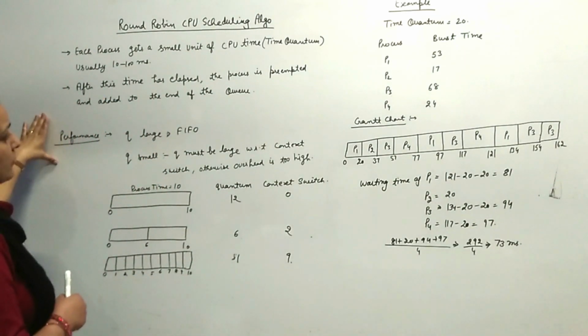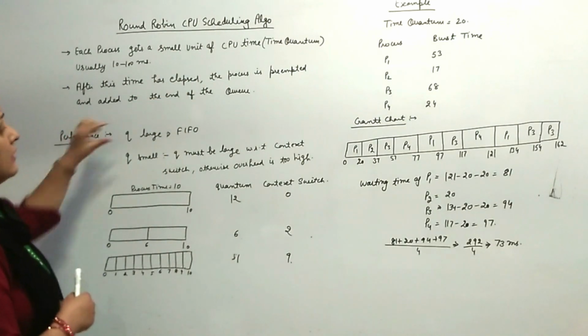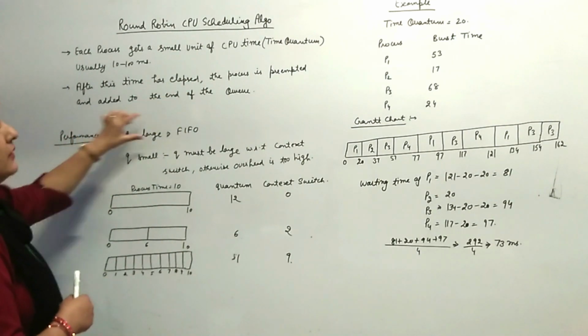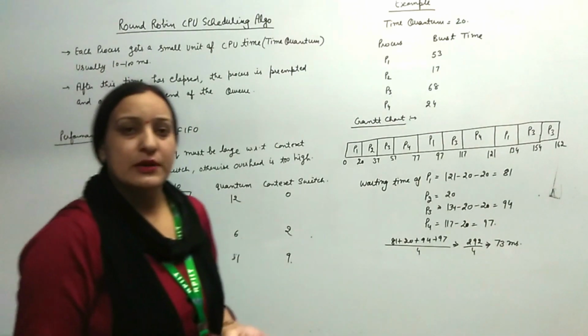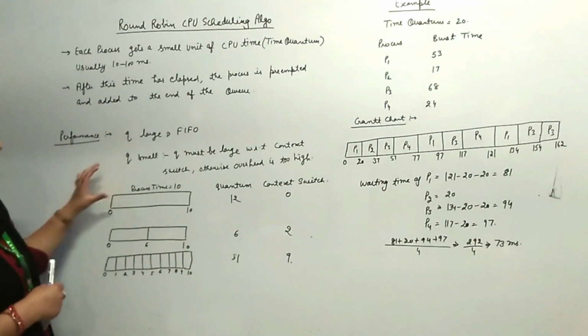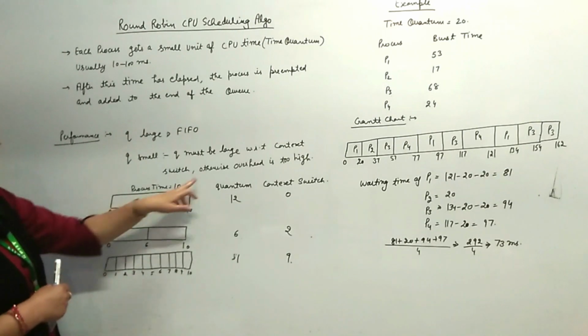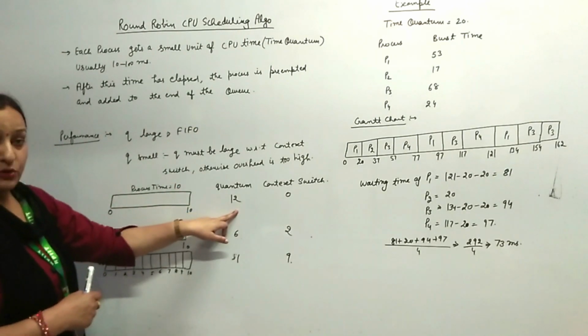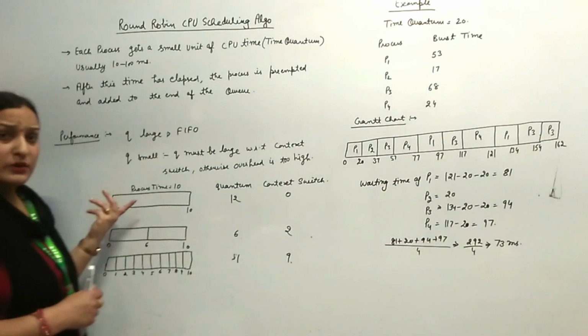परफॉर्मेंस मेजर क्या हो सकती है, अगर हम जो queue है it means time quantum है, अगर हम उसको बहुत बड़ा रख लेते हैं then it will act as the FIFO, first in first out CPU scheduling algorithm की तरह से काम करता है. For example, suppose कोई process है, it has the burst time of 10 milliseconds and we take the time quantum equal to 12 milliseconds. Then there will be no context switching.